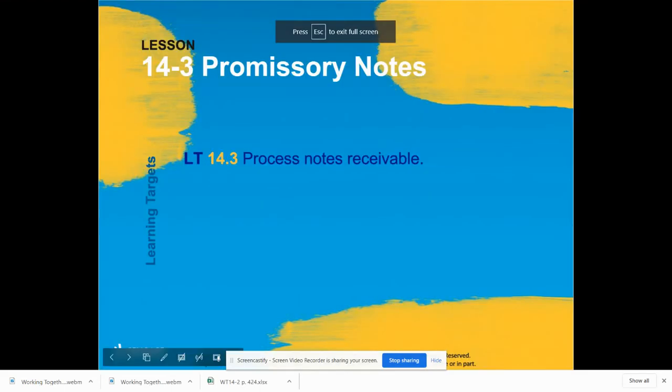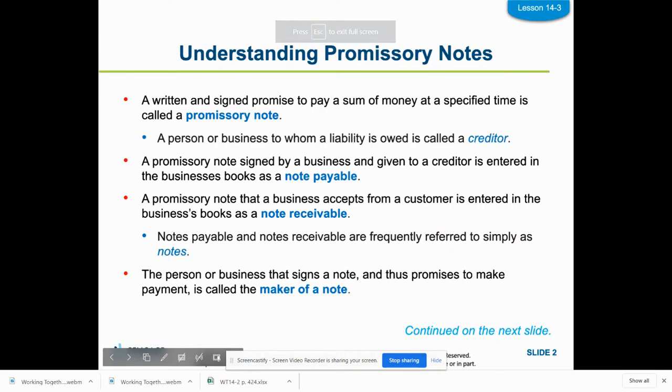Okay, we're going to finish up with chapter 14.3, and this is it. We're done after that. A written and signed promise to pay a sum of money at a specified time is called a promissory note. And so a person to whom a liability is owed is a creditor.